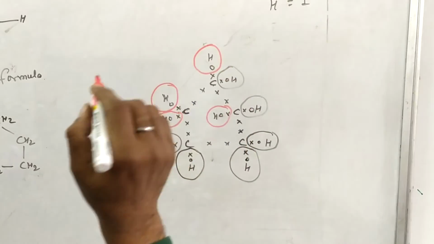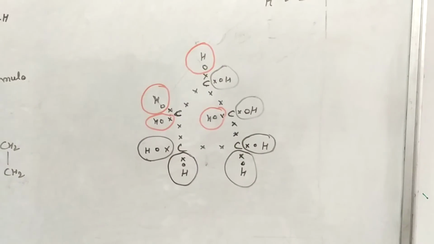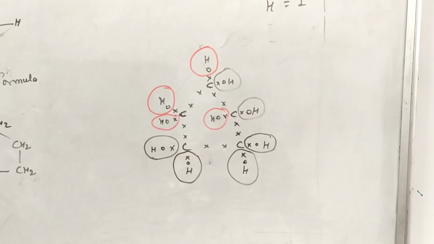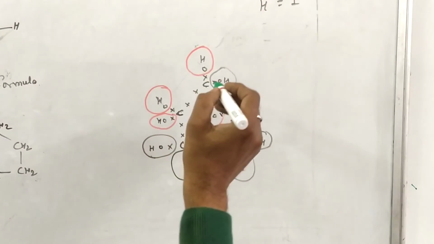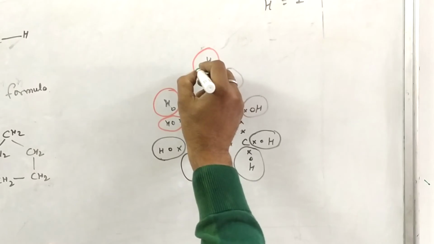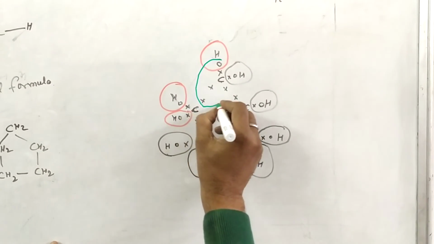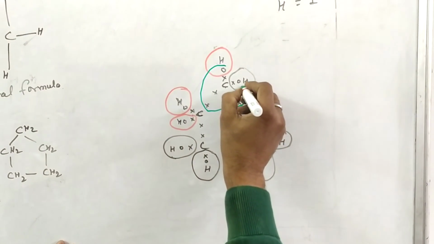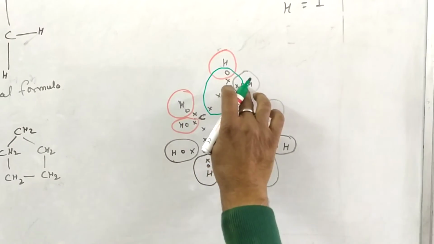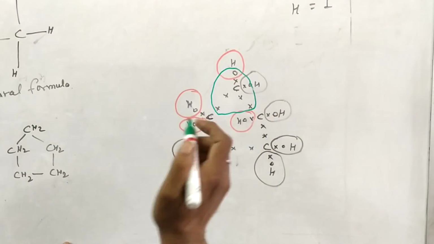The valence shell of carbon has 8 electrons. I am drawing a circle around it. This is the electrons of carbon which are used in sharing: 2, 4, 6, 8.